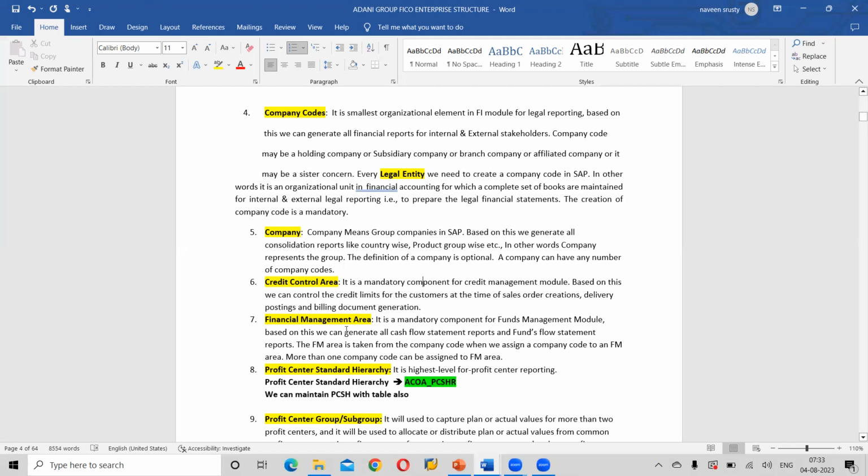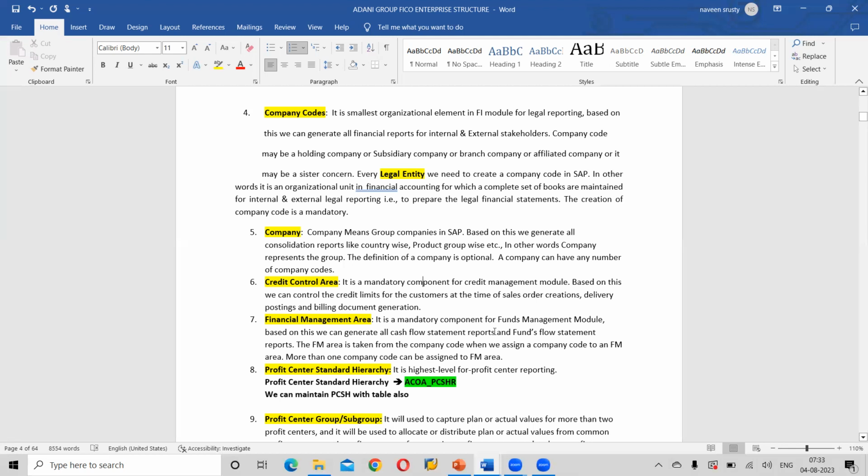Next one, financial management area. Okay. This is also an important component. It is a mandatory component for the funds management module. Funds, we have a separate module, not in FICO. We have a separate module called the funds management module, a separate SAP module. We have separate consultants for that, FMM consultants.